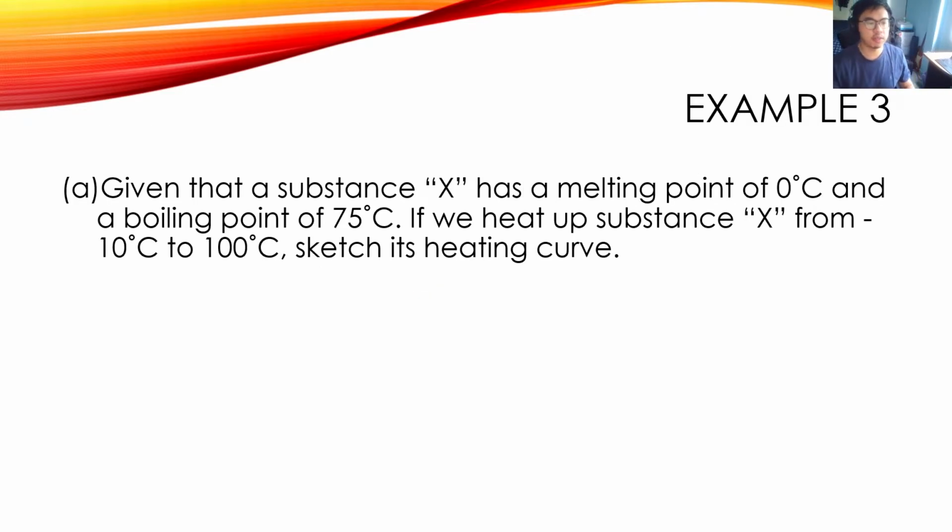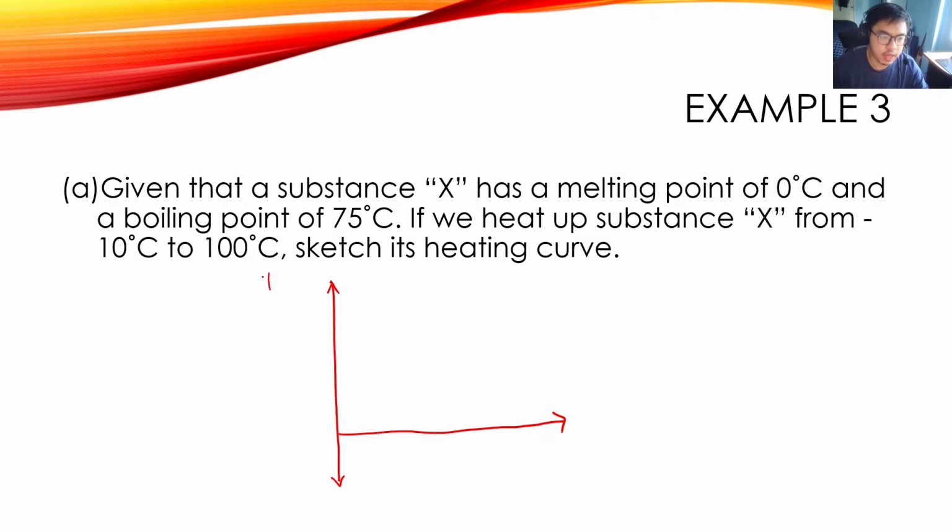Now let's do example 3 to show you how we can sketch a heating curve. So the example reads, given that a substance X has a melting point of 0 degrees Celsius and a boiling point of 75 degrees Celsius, if we heat up substance X from minus 10 degrees Celsius to 100 degrees Celsius, sketch its heating curve. So let's quickly sketch this curve.